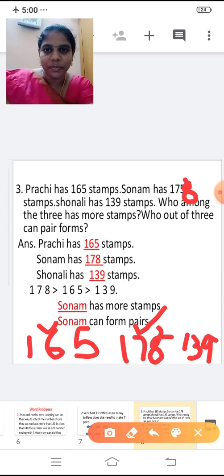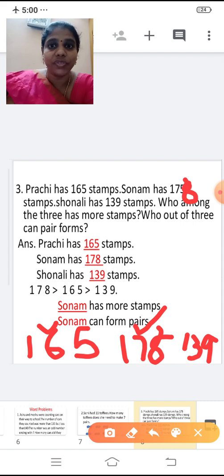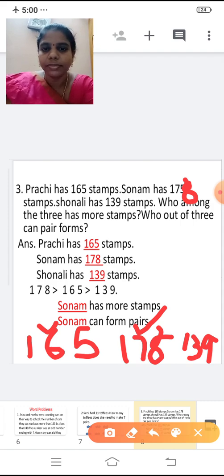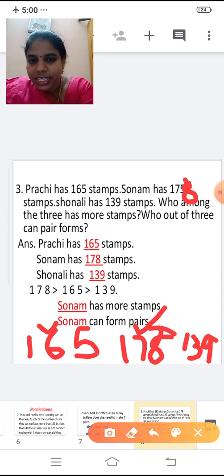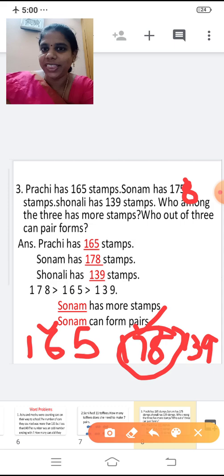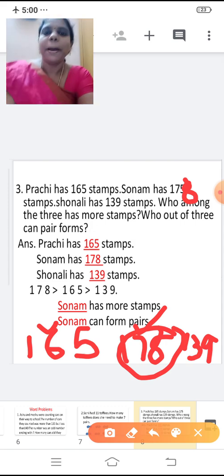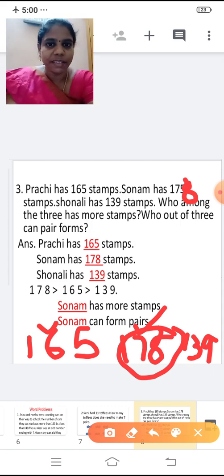Now tell me, in these three numbers, which number can form a pair? Yes. So this number 178 ends with 8. So Sonam can form a pair, right?